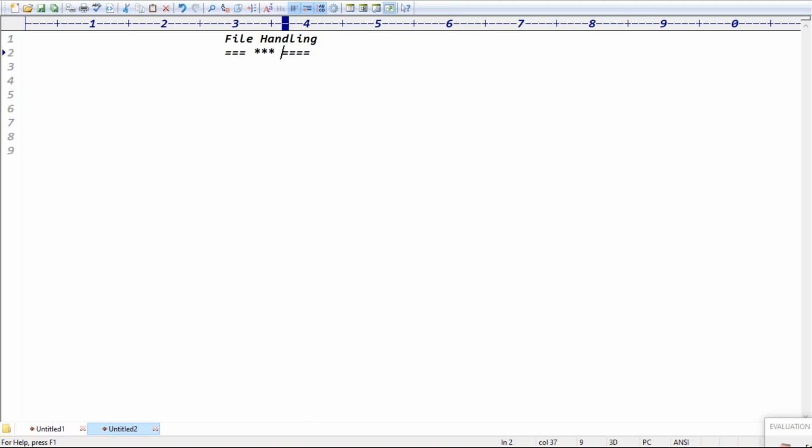Yeah, file handling concept, guys. We go for the file handling concept. Good. It's basically file handling to work with the text files. So a Java application reads the data from the text file and writes the data to the text file. File handling has multiple classes which support only text files, guys.